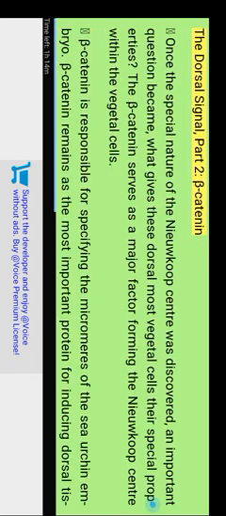The dorsal signal, part 2, beta-catenin. Once the special nature of the Nieuwkoop center was discovered, an important question became: what gives these dorsalmost vegetal cells their special properties? Beta-catenin serves as a major factor forming the Nieuwkoop center within the vegetal cells. Beta-catenin is also responsible for specifying the micromeres of the sea urchin embryo.